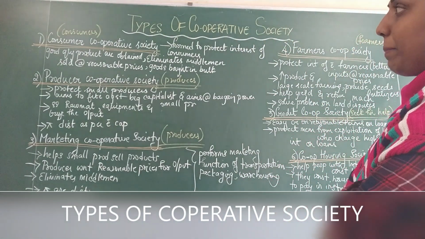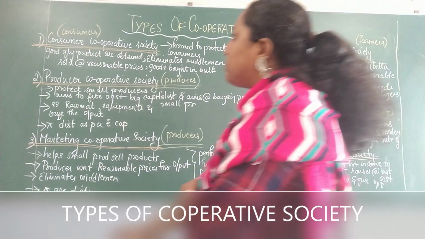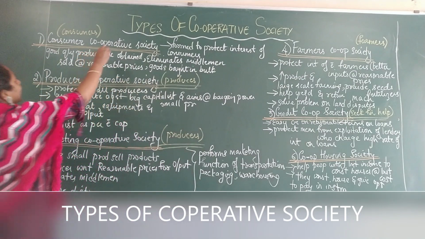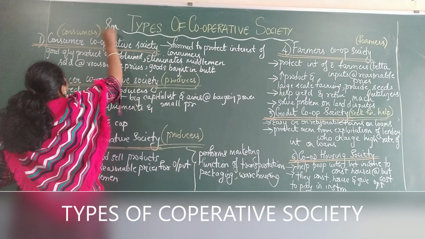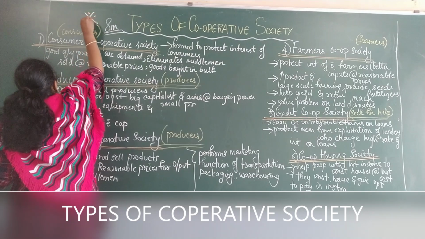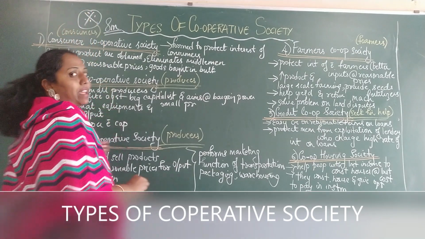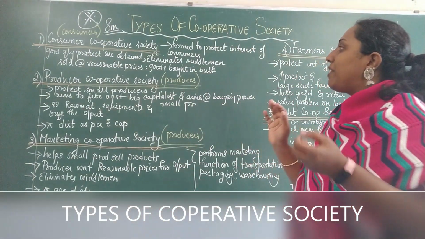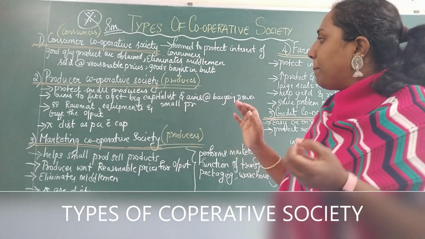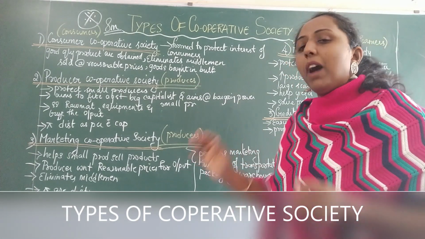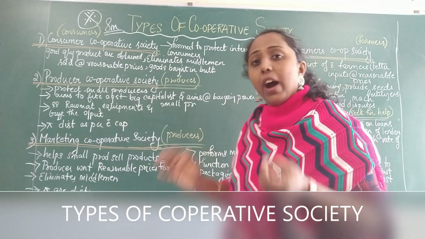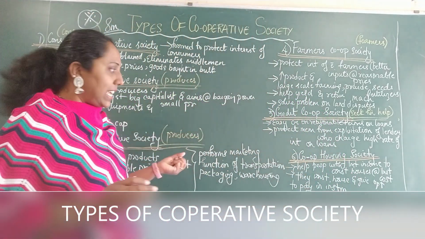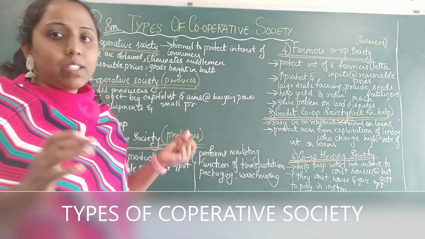Now this particular topic is a very important topic when it comes to scoring in your exam. So I am going to mark it here as an 8 marker, with the symbol that says very important. The types are: consumer cooperative society, producer cooperative society, marketing cooperative society, farmers cooperative society, then credit cooperative society, and cooperative housing society.